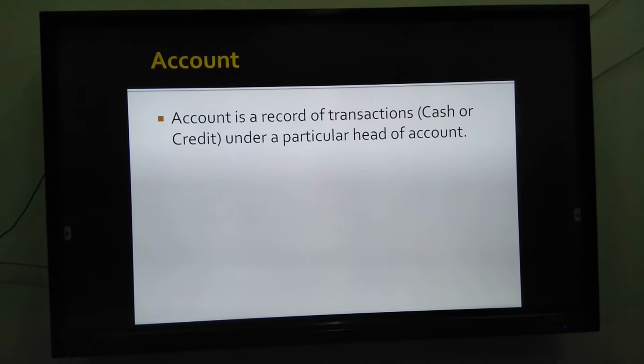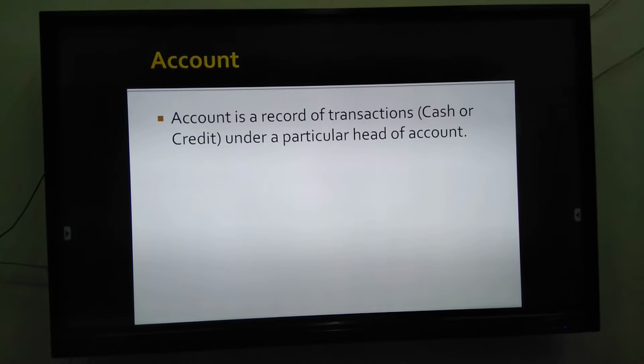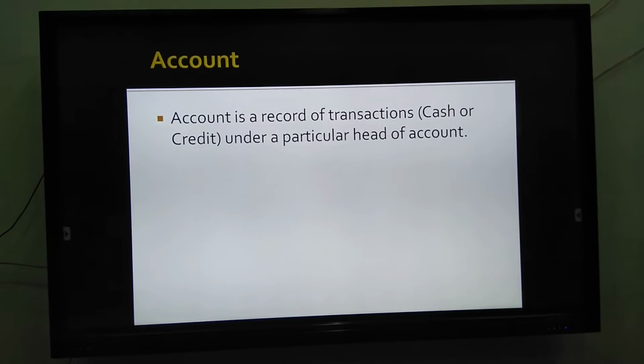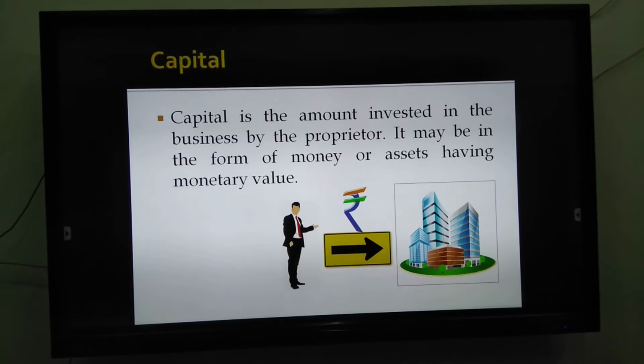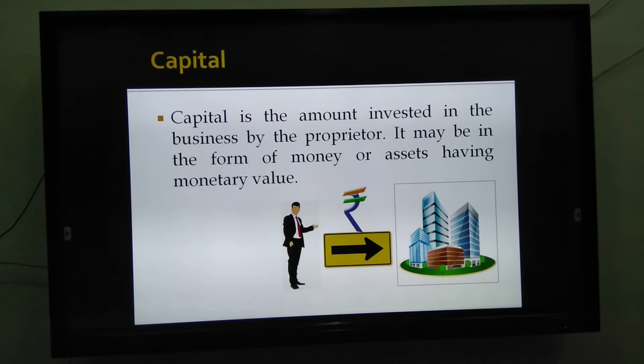The next one is account. Account is a record of transactions, or we can say account is a summary of transactions, cash transactions or credit transactions, under a particular head of account. Next is capital. Capital is the amount invested in the business by the owner or proprietor, or partners in case of a partnership firm. It may be in the form of money or assets having monetary value.